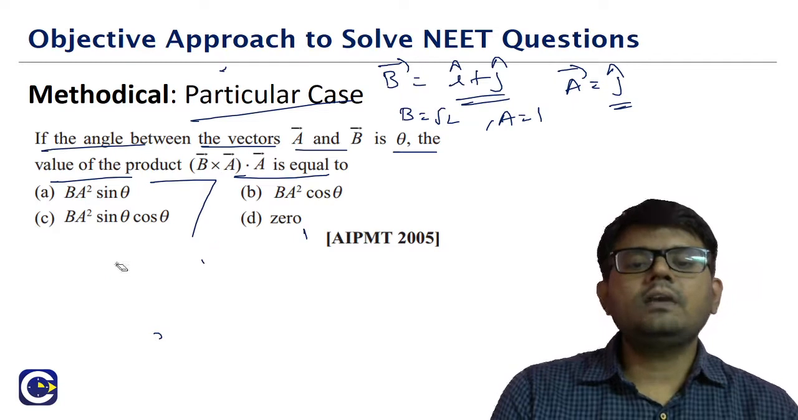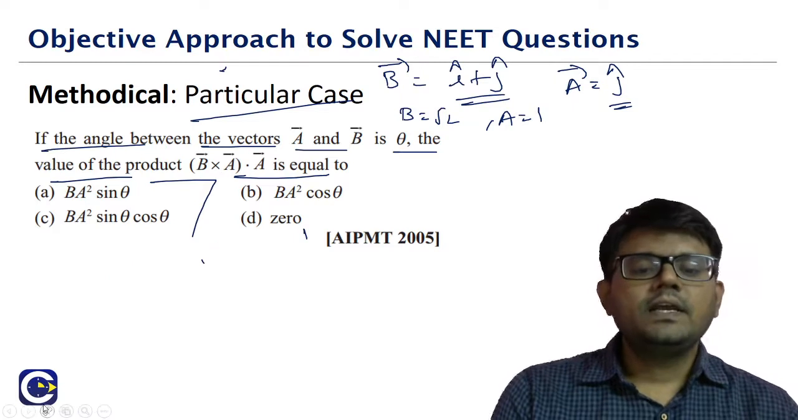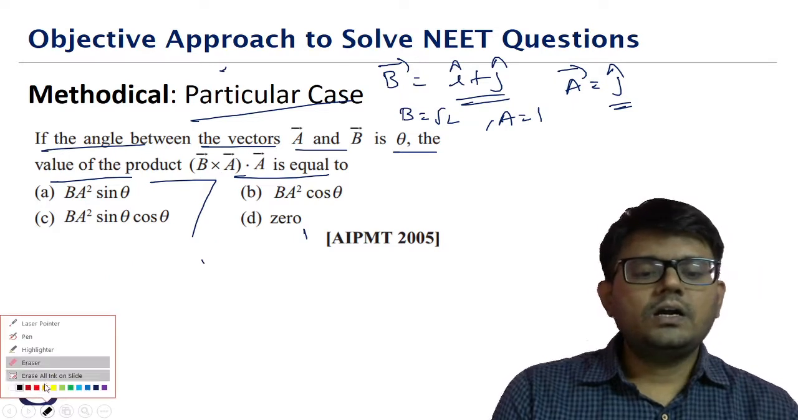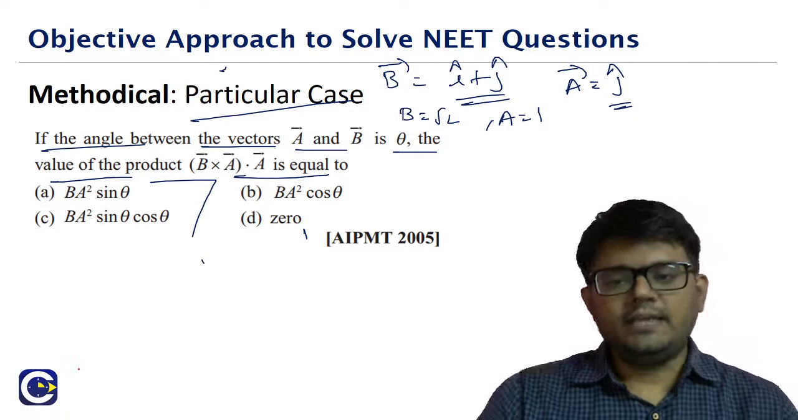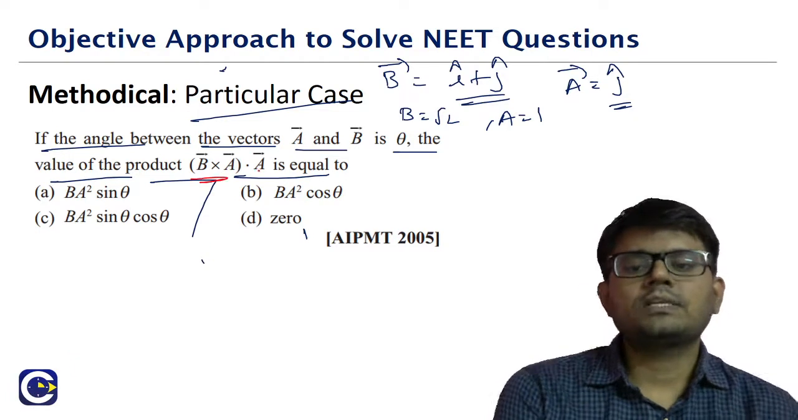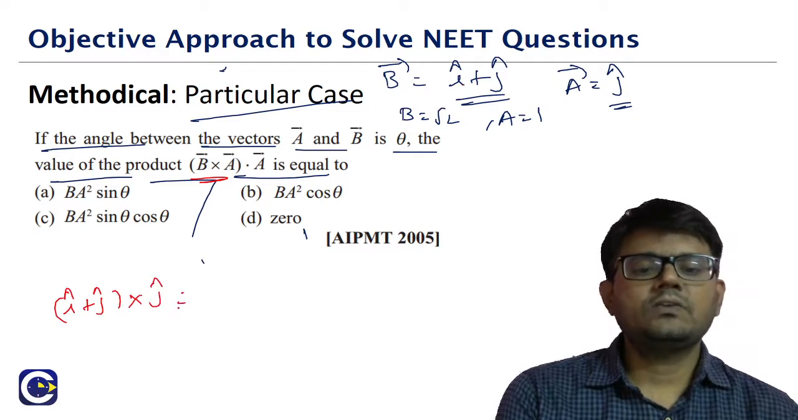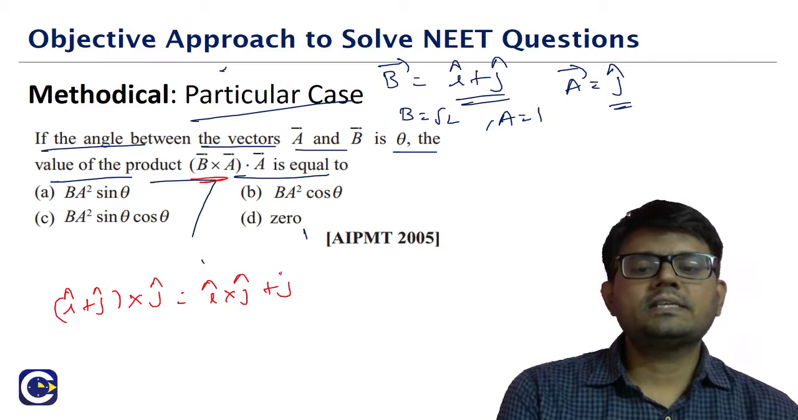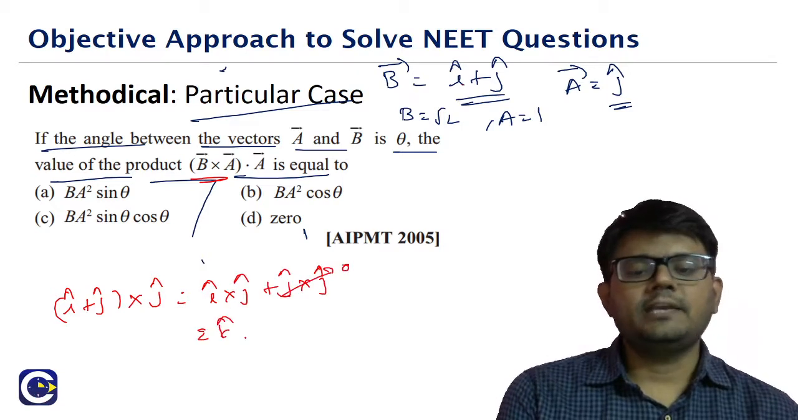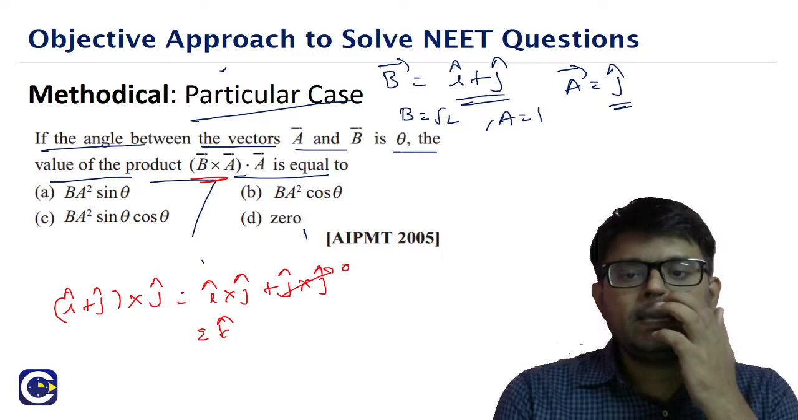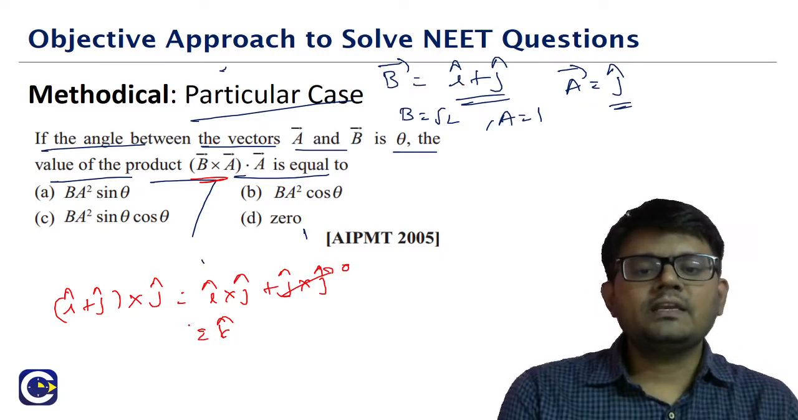What we will do is, we will just calculate that b cross a dot a. So first, b cross a we will do. b cross a means b, which is i plus j, cross j. So here what we will get? i cross j plus j cross j. j cross j is 0. i cross j is what? k.